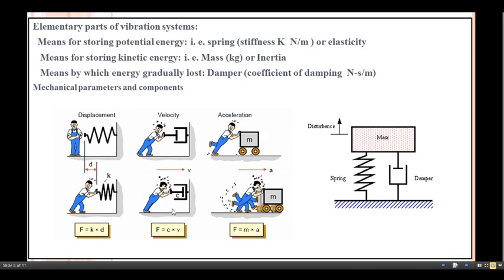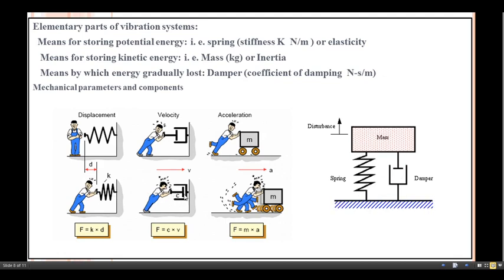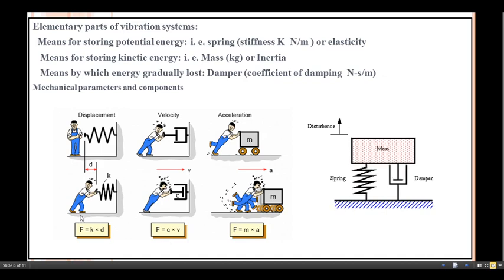Now see the next picture. The rate of change of displacement is velocity, so the parameter c comes into the picture. That parameter c is the damping coefficient, and c multiplied by v is the damping force. In the earlier case, k multiplied by d, stiffness times displacement, is the spring force.